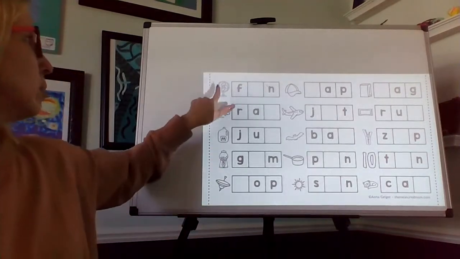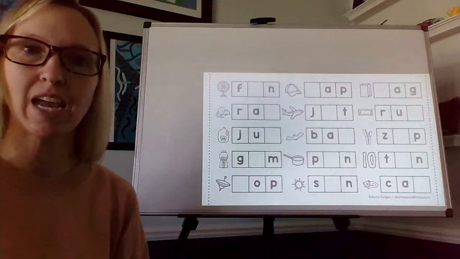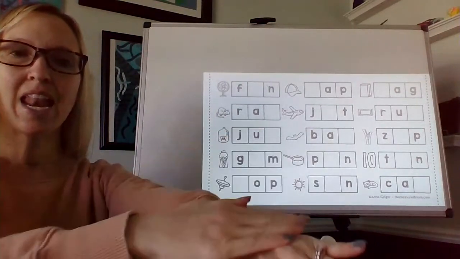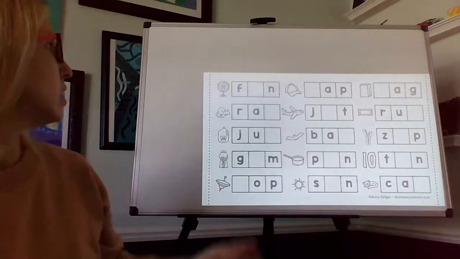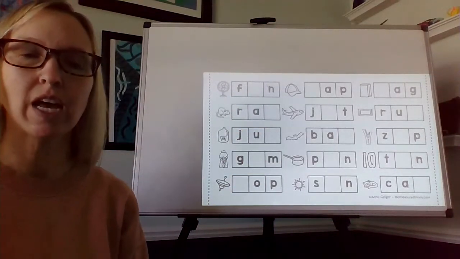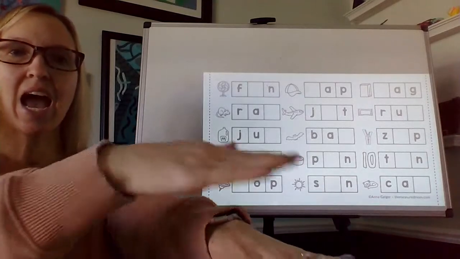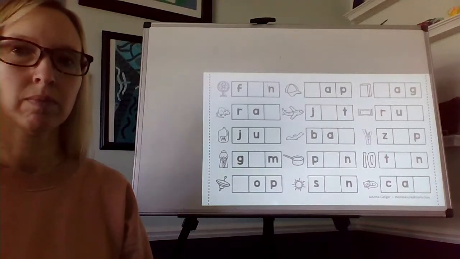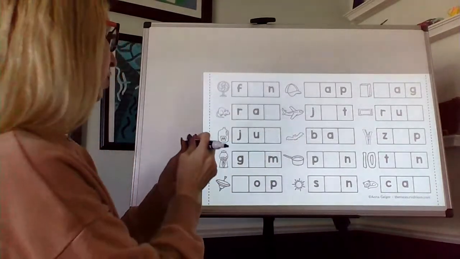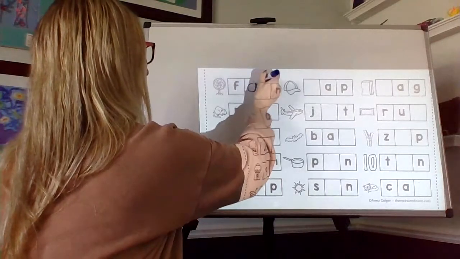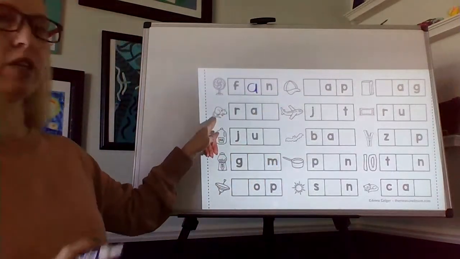Our first picture is a picture of a fan. Let's tap out fan. F-A-N, fan. So the middle sound is missing. What's the middle sound in fan? F-A-N. What's that middle sound? That's your elbow sound. A. A-N. A. Okay, let's do the next one.